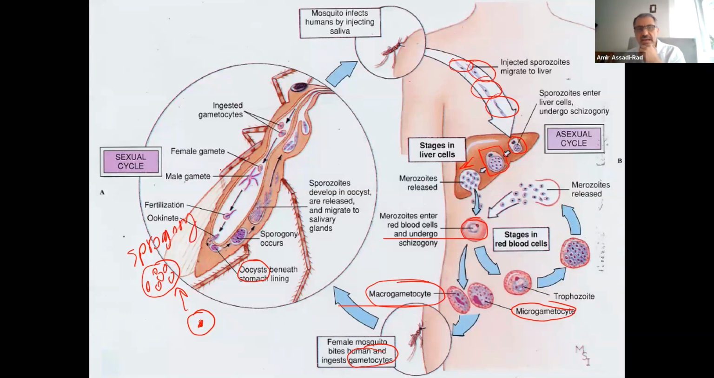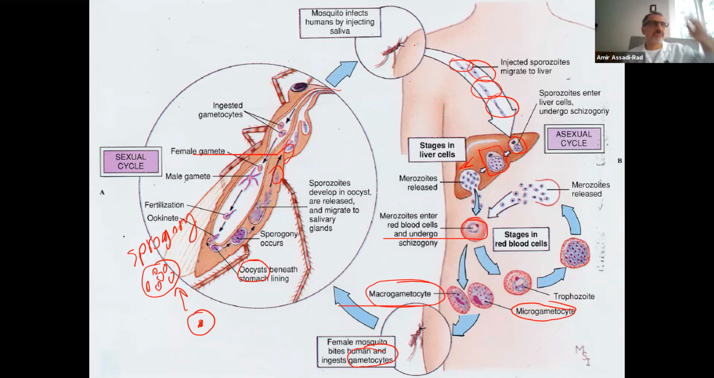Okay, and then what happens, it bursts open, then you have these sporozoites right here. They come to the salivary glands, and then when the mosquito takes a blood meal from a human, from the salivary glands, these sporozoites come out and inject the human.